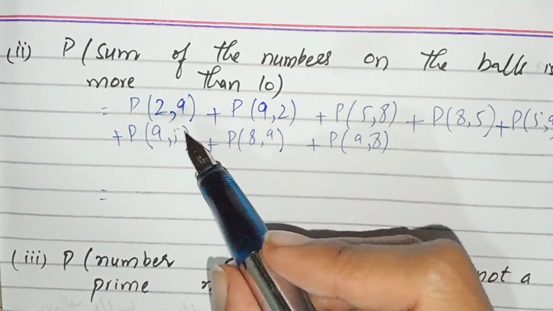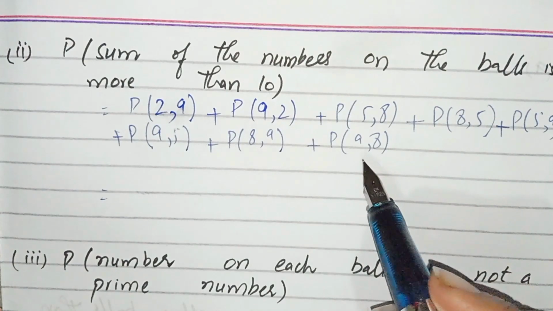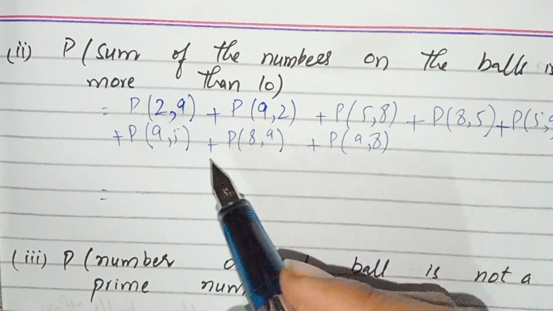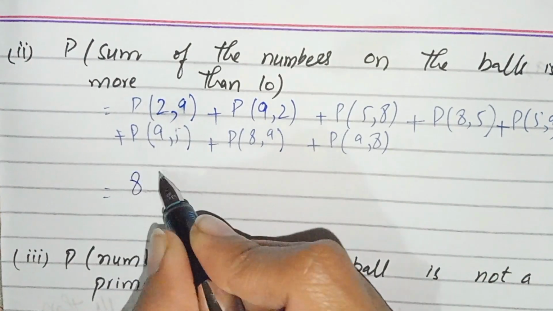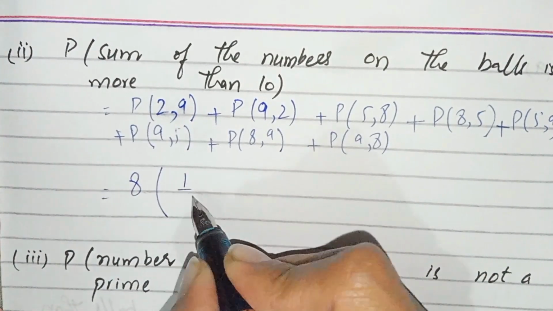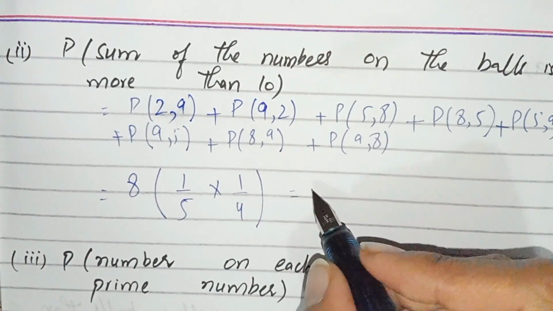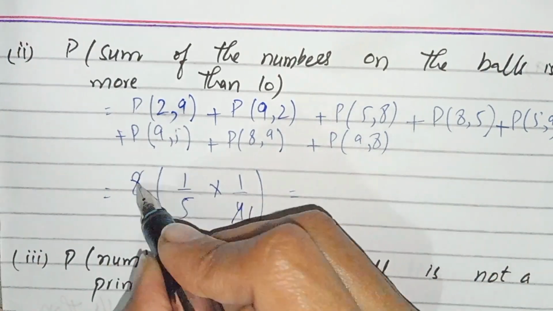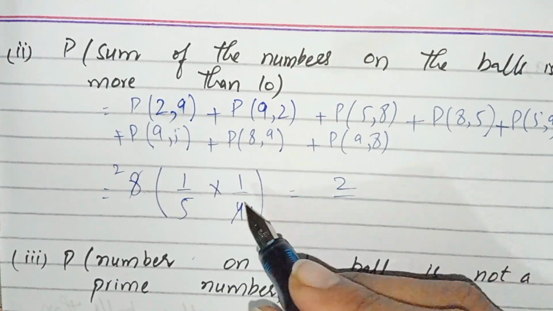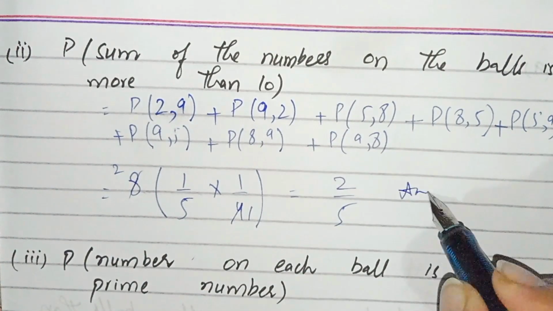We first count these: 1, 2, 3, 4, 5, 6, 7, 8. These are 8, and all have the same probability, 1 by 5 multiplied by 1 by 4. Calculating it, 8 times 1 by 20 gives 2 by 5, and this is the probability of part number 2. Now it's solved.